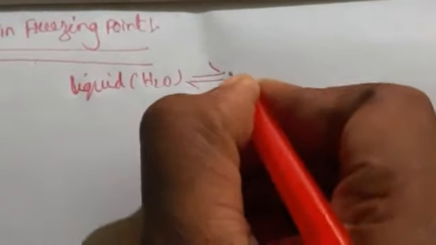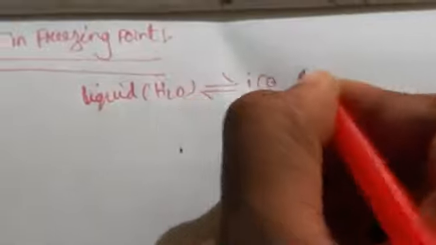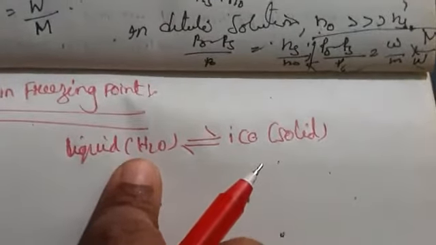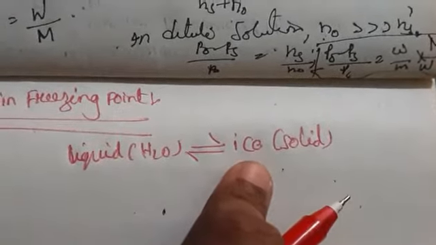I am taking liquid H2O changing to ice. Means what? Solid. Liquid H2O is changed to ice solid.